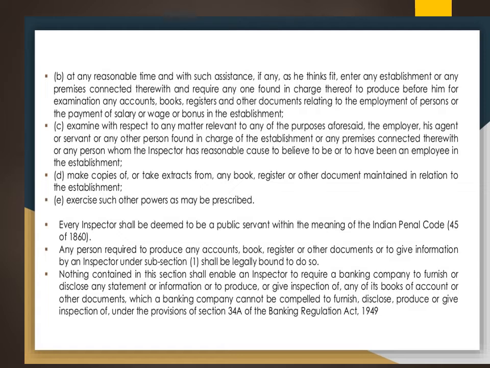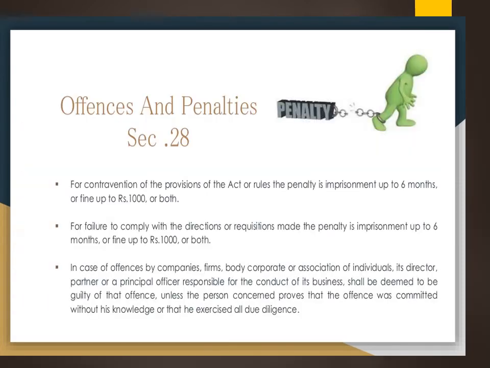So these inspectors can ask the banking company to disclose any statement or information. They can even inspect books of accounts or other documents, and the banking company cannot be compelled to furnish, disclose or produce inspection under section 34, they cannot give that, but all the other documents they have to give.